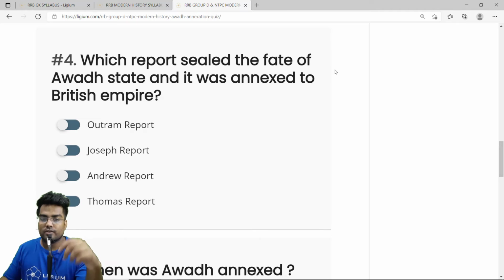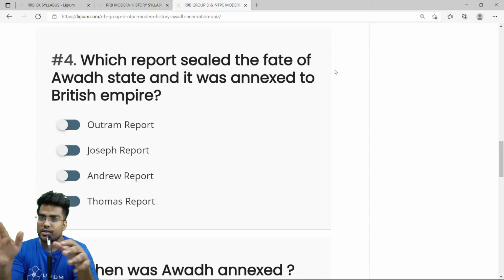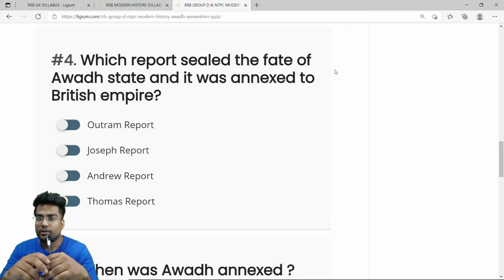Which report sealed the fate of Awadh state, and it was annexed to the British Empire? Now, a British resident was placed in Awadh, and one of these residents was Colonel Sleeman. Colonel Sleeman actually gave a report that Awadh was being mismanaged. However, his report did not say that Awadh had to be annexed by the British.